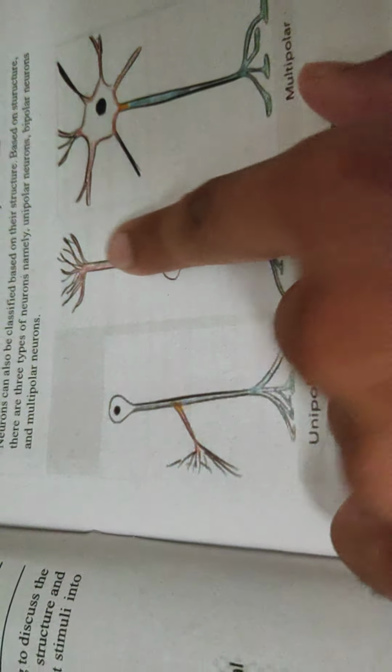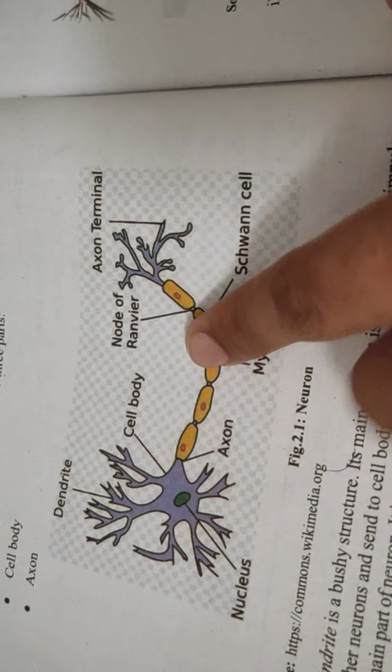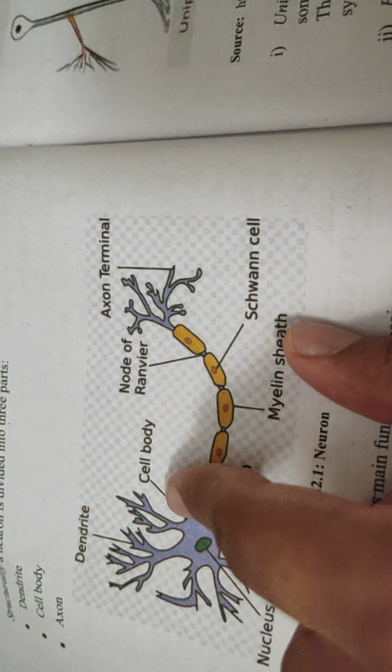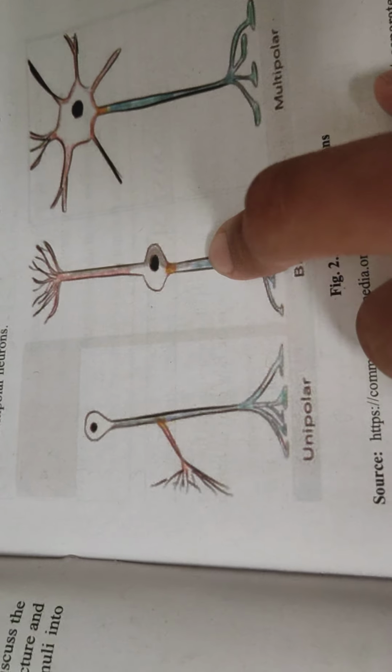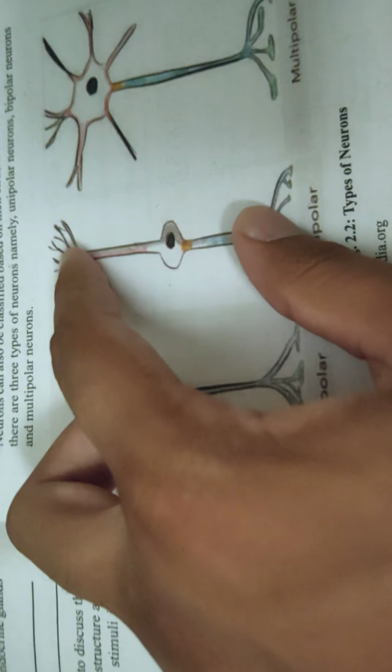So this is completely one axon. As you can see in this part, the axon was at the end. This is the axon, and then comes the soma or the cell body, and at the end the soma is connected with the dendrite. But in this case, here is the axon, then comes the soma, and then again comes the axon. This is taken as one axon, not as two different axons.